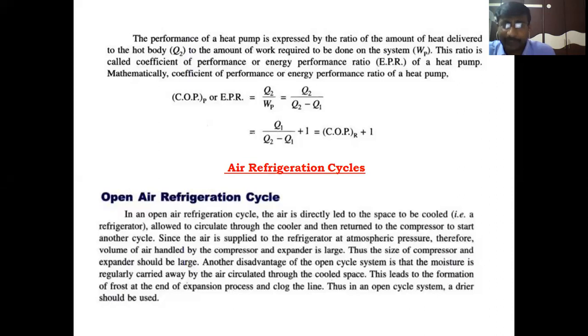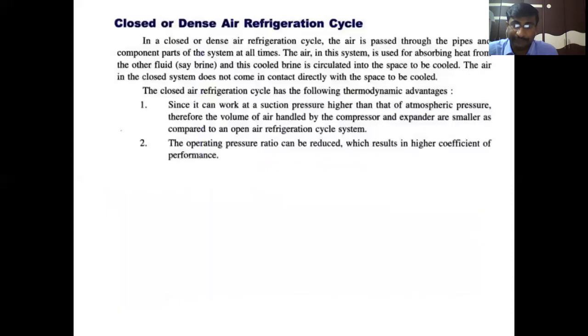Clear, students? Open cycle means the air is taken from the atmosphere and rejected to the atmosphere. Here, the atmosphere is the space to be cooled. That means the working fluid, air, is continuously replaced. It is not recycled, it is always replaced. The fresh air will be taken by the compressor every time. That is the open refrigeration cycle.